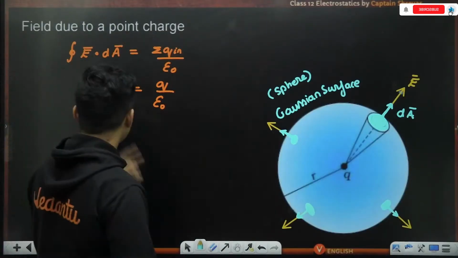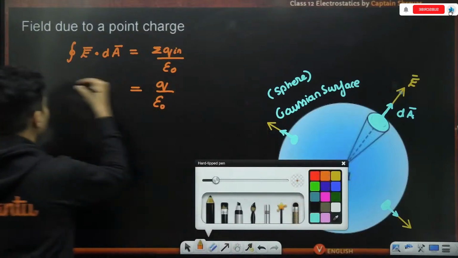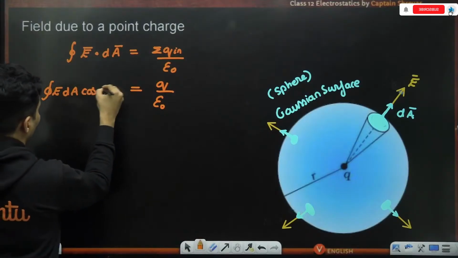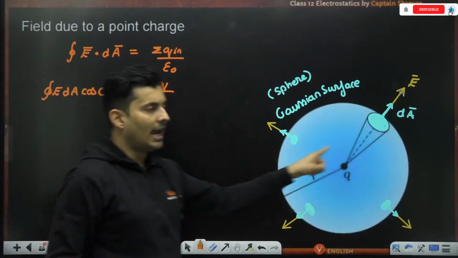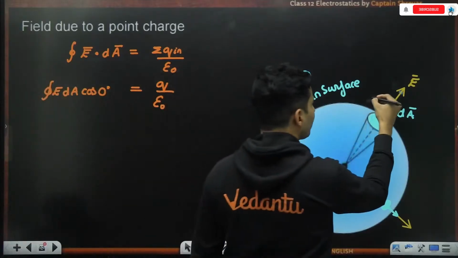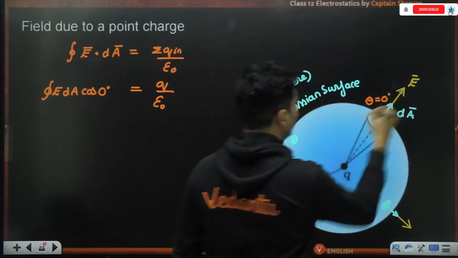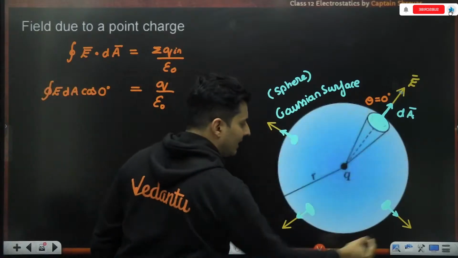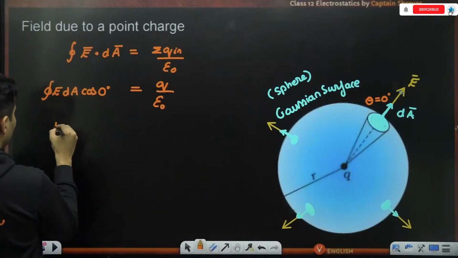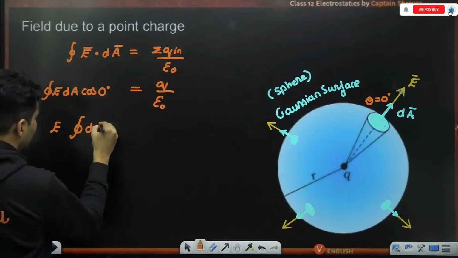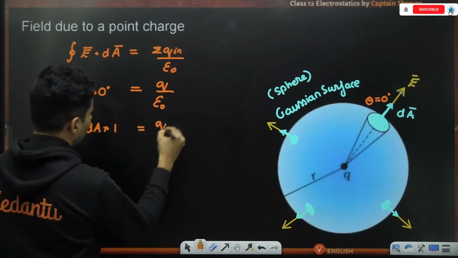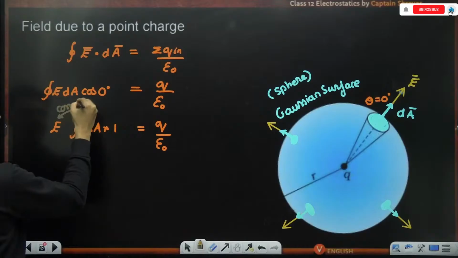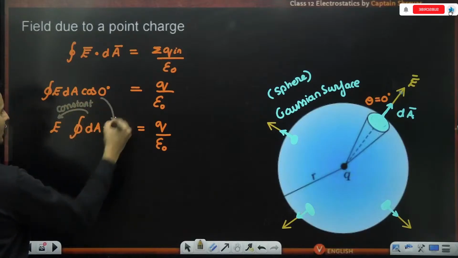Because it is parallel, this dot product will be simplified. It will be nothing but integration of electric field times area vector into cos of 0. Everywhere the angle between them is 0 degree, so cos 0 is 1. Electric field is the same at the same distance, so this being a constant jumps outside that integration. I am just left with dA multiplied by 1, and this is q by epsilon naught. Why did this jump outside? Because it was a constant and cos 0 was 1.